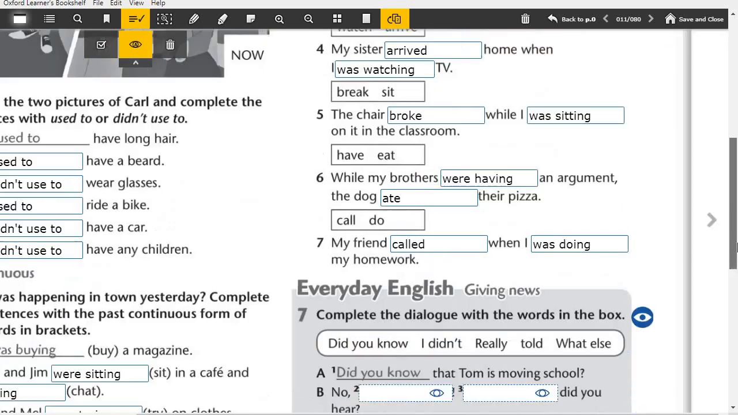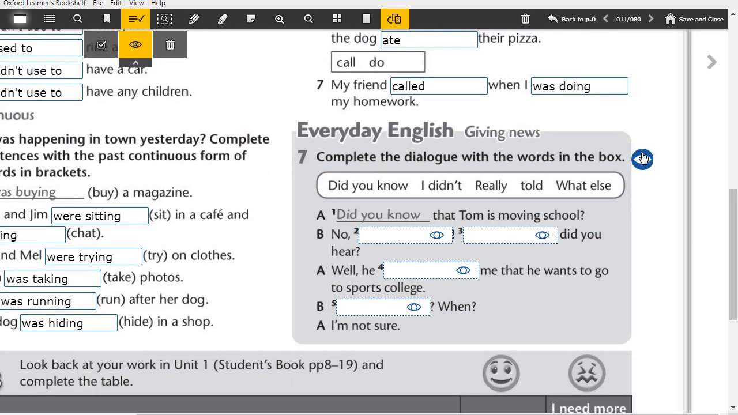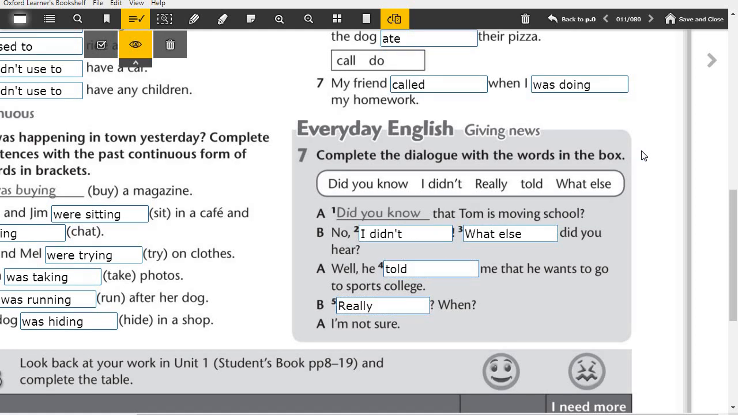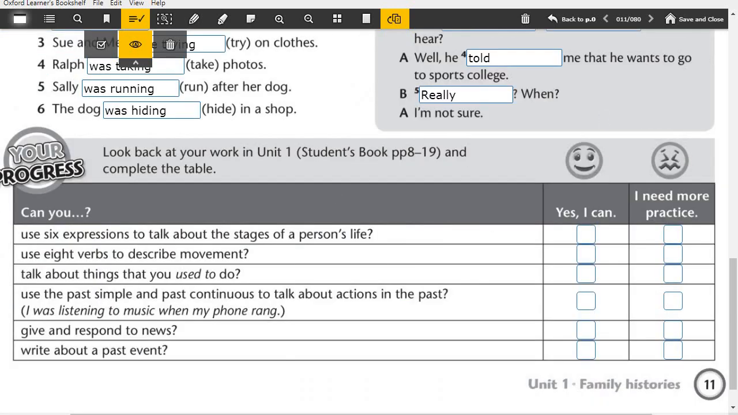And after everyday English part, let's see them. Did you know that Tom is moving school? No, I didn't. What else did you hear? Well, he told me that he wants to go to sports college. Really? When? I'm not sure. Here, you got some ticks for yes I can and I need more practice. It was about unit 1 and you did it.